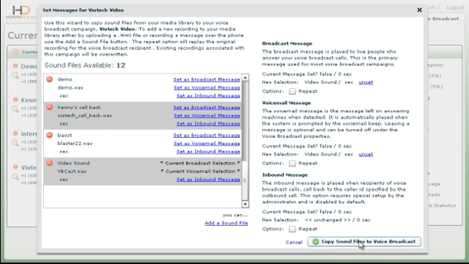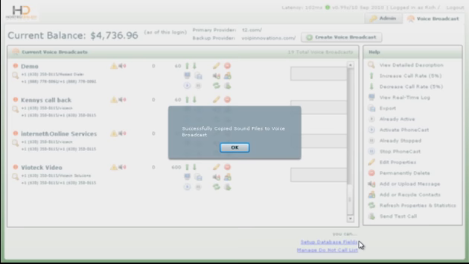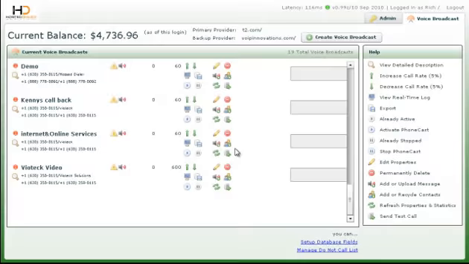Now click Copy Sound Files to Voice Broadcast. Once it is successful, it will notify you of that. We now have our message set.